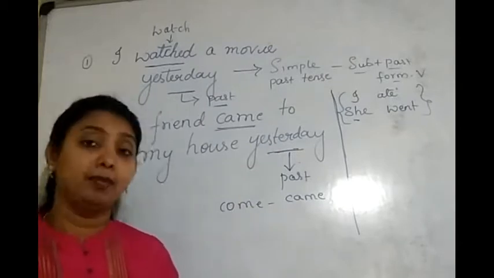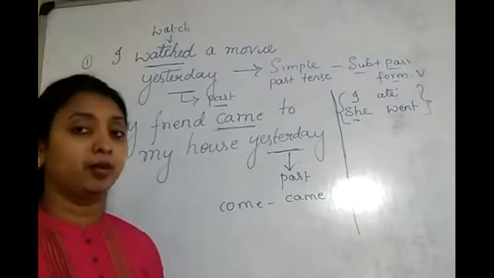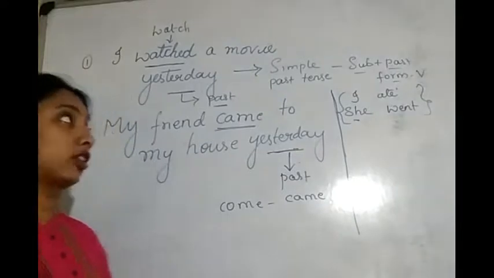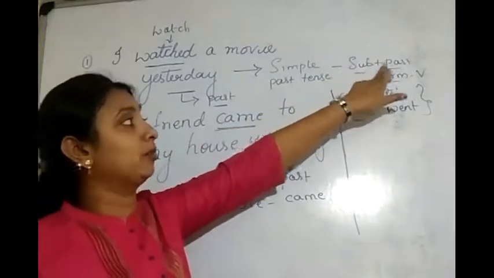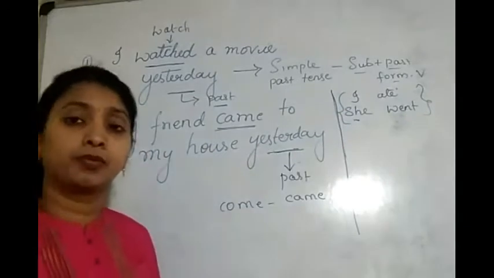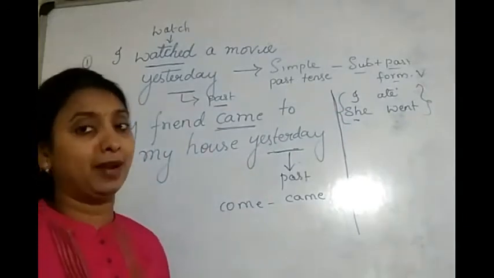I hope simple past tense is clear. Simple past tense means actions happened in the past. And the structure, we have to use subject plus past form of verb plus object or anything. So, this is the structure of simple past tense.